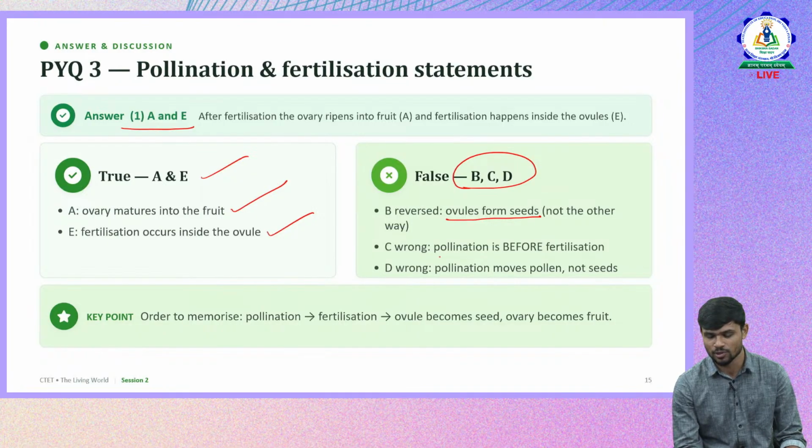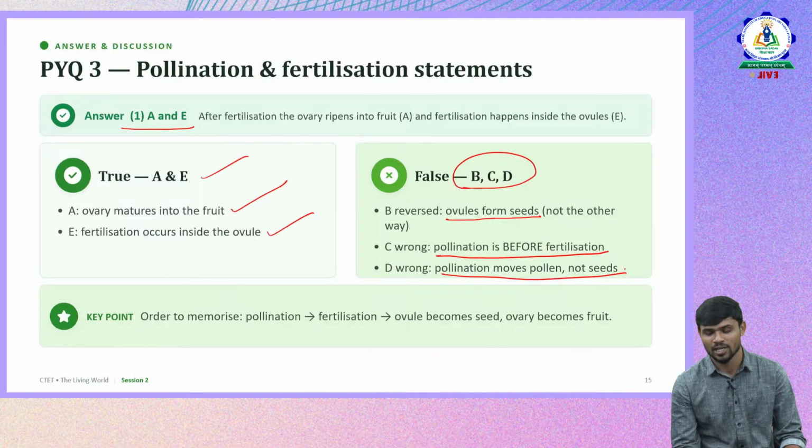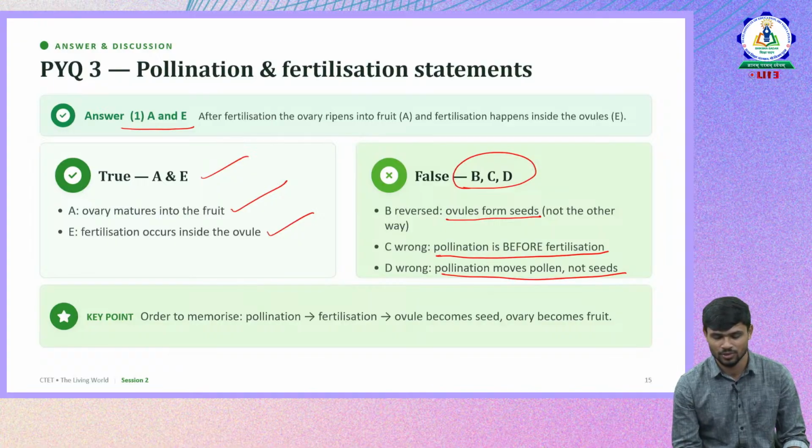C is also wrong because pollination is before fertilization; in the option it was given the other way around. Then option D: pollination moves pollen, not seeds. So this is how you need to understand the question. Read it properly, understand, then only you can answer properly.